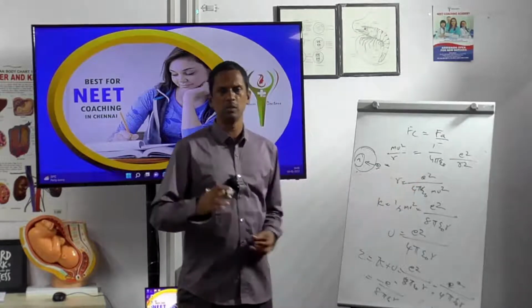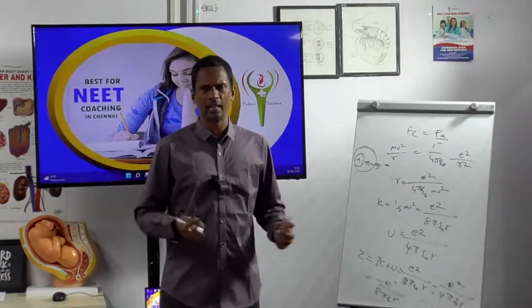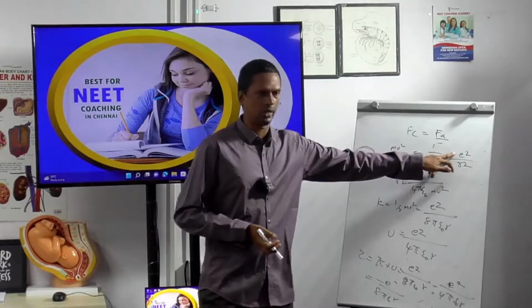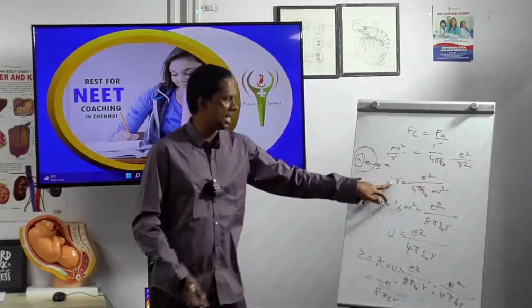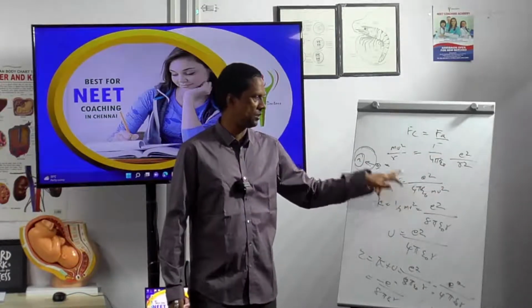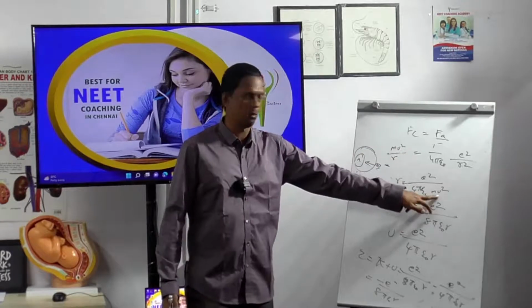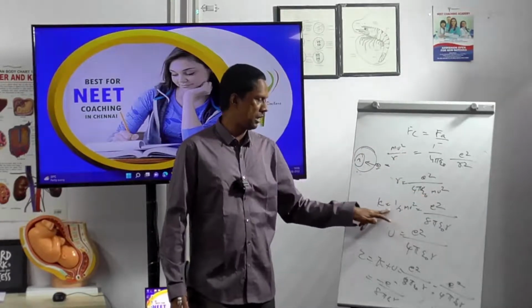For mass, you should not take M all the time. You can take anything you want. Here they are taking e square, so this is not a big issue. So now r is equal to e square over 4 pi epsilon 0 times mv square, which goes down. Now what is next? Kinetic energy, KE.